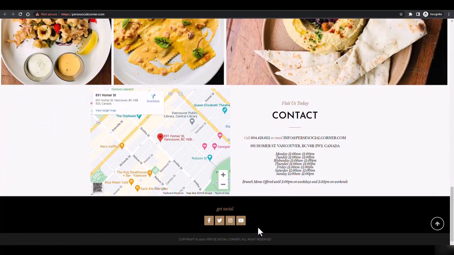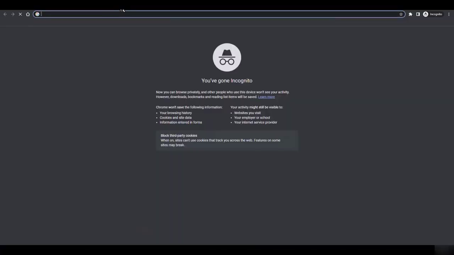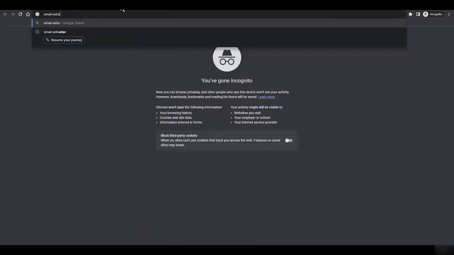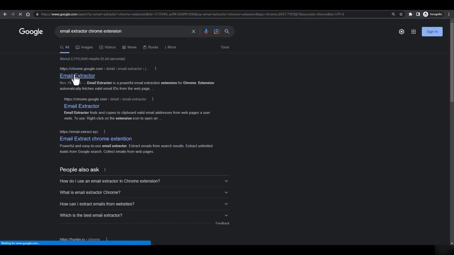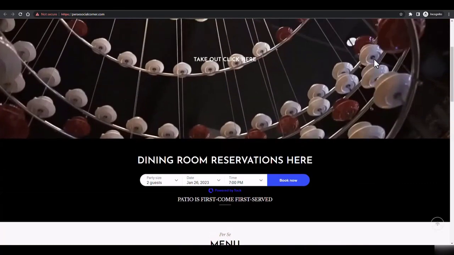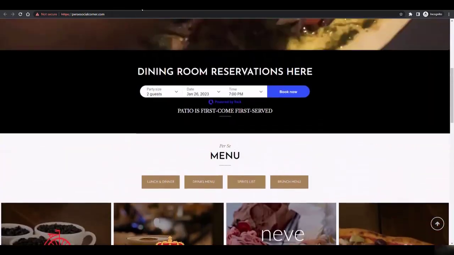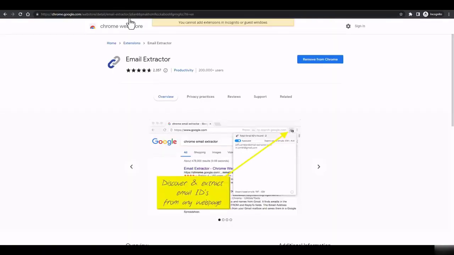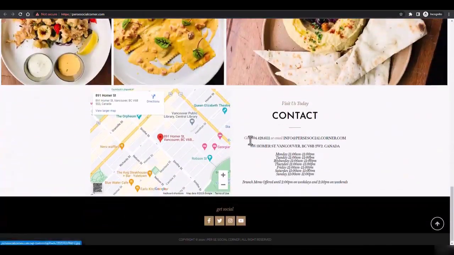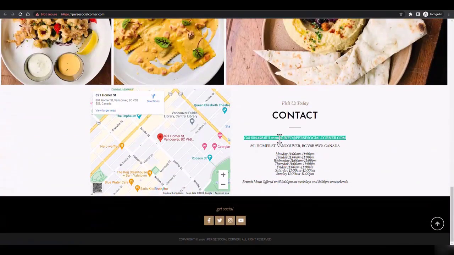And now how to reach out to them? Here you will get their email from Facebook or Twitter or Instagram, or you can reach out to them via Instagram, or you can use a plugin, an email extractor Chrome extension. I'm using incognito mode right now, so that's why I cannot add it, but this is the Chrome extension. When you go to any website, if there is an email on that website, this extension will tell you these are the emails, so you can just add their email.